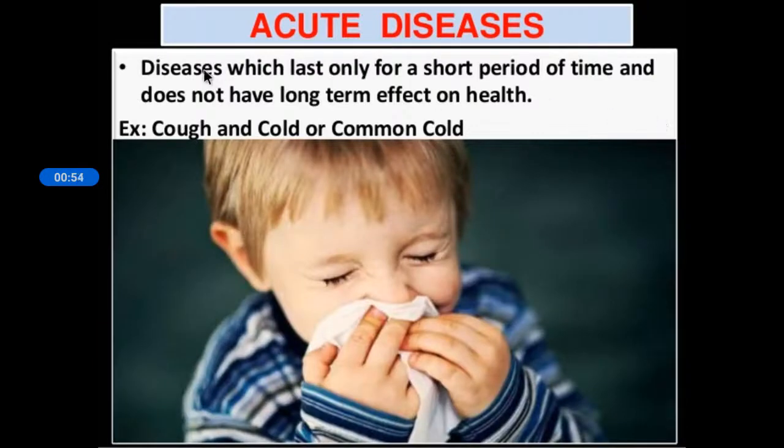So first one, again we will revise it, that is acute disease, which we already discussed. That means the disease which lasts in a body for a short period of time. It is also known as short-term disease, and it will not cause any drastic changes in the patient's body. As it is a very short time, it will remain in the body for a very short period of time. So examples are cough, cold, common cold, etc.